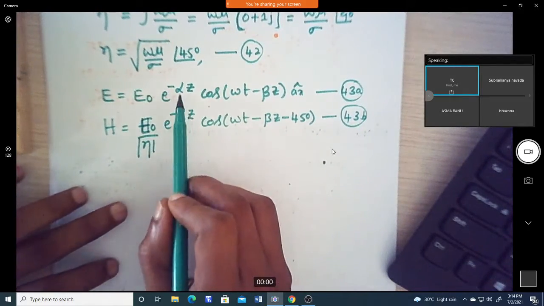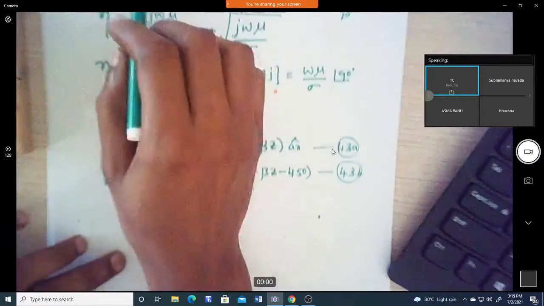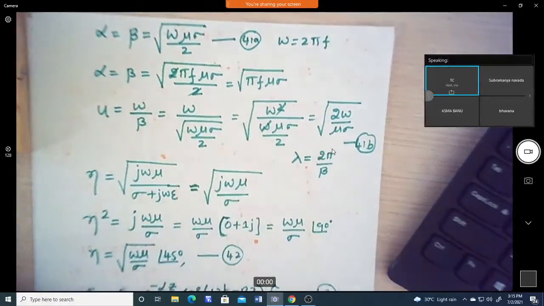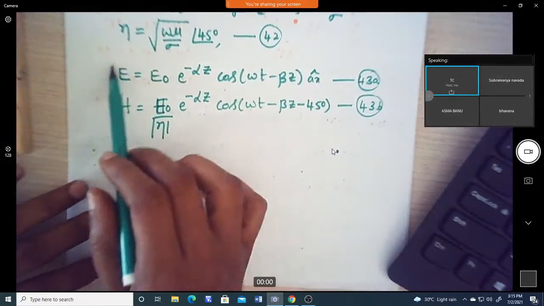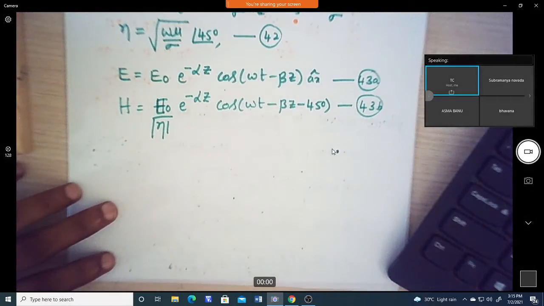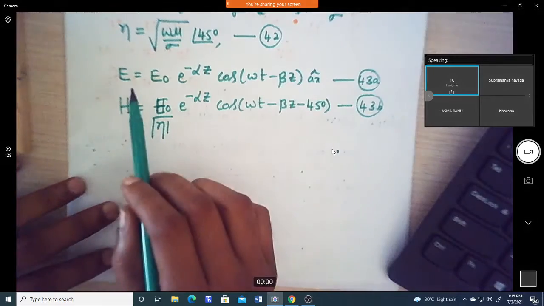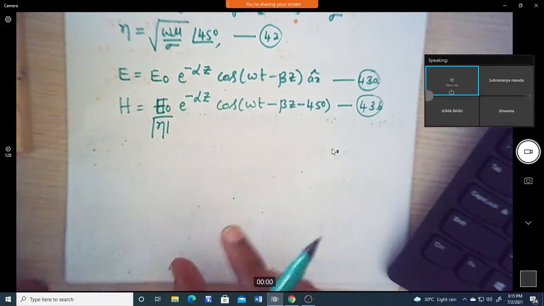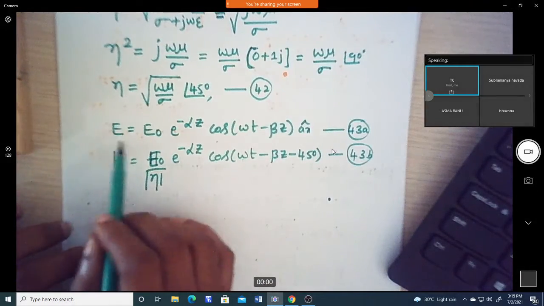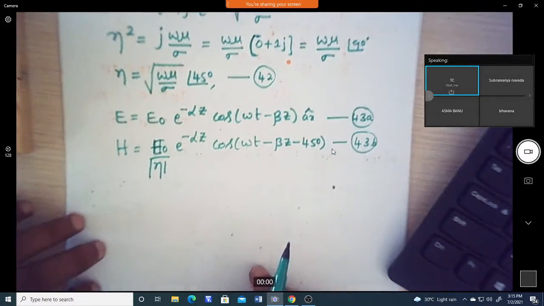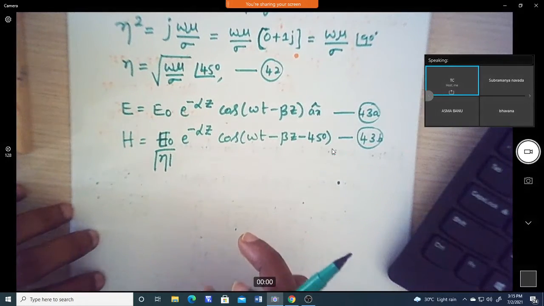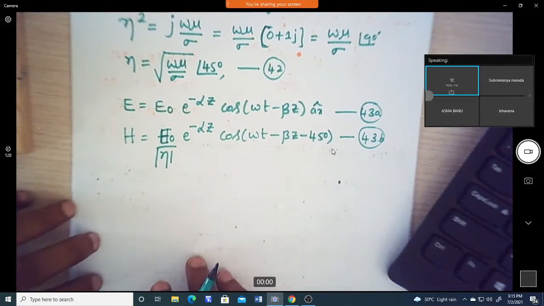Now if you substitute the values of alpha and beta for a good conductor, with the relations which we have achieved, we will get the electric field intensity E and H in terms of alpha and beta. You can see E and H travel in the conducting medium. Whenever E and H travel through this conducting medium, which has large conductivity, the wave is going to attenuate.